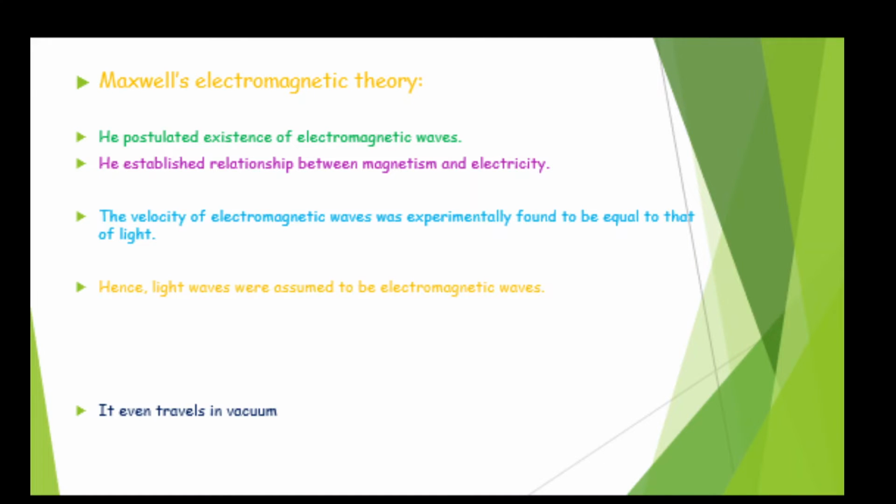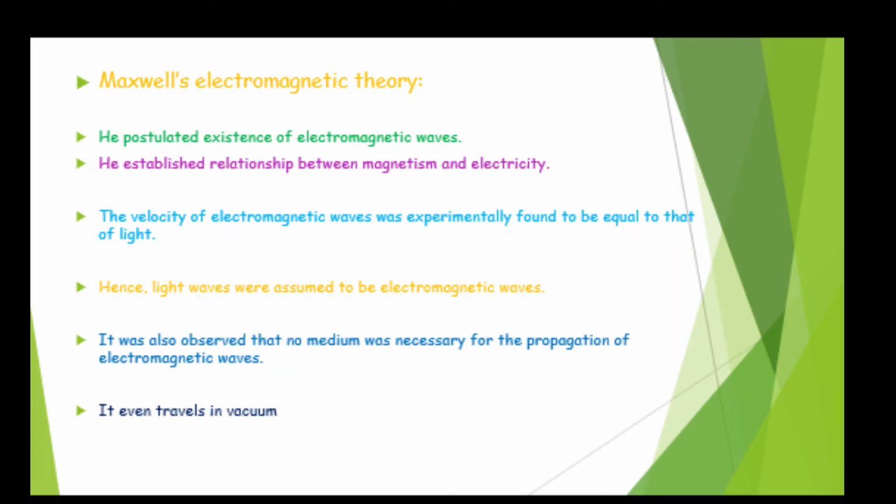Okay, and the velocity of electromagnetic wave was experimentally found to be equal to that of light. So they are of highest speed, same as that of light. Hence, light waves were assumed to be electromagnetic waves. And it was also observed that no medium was necessary for the propagation of the electromagnetic waves.